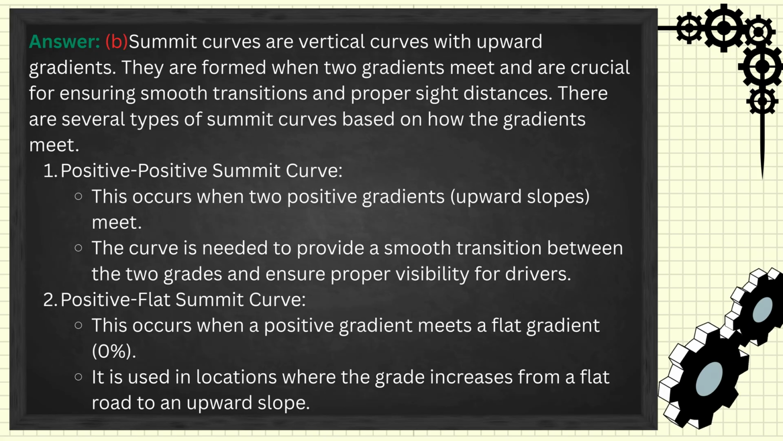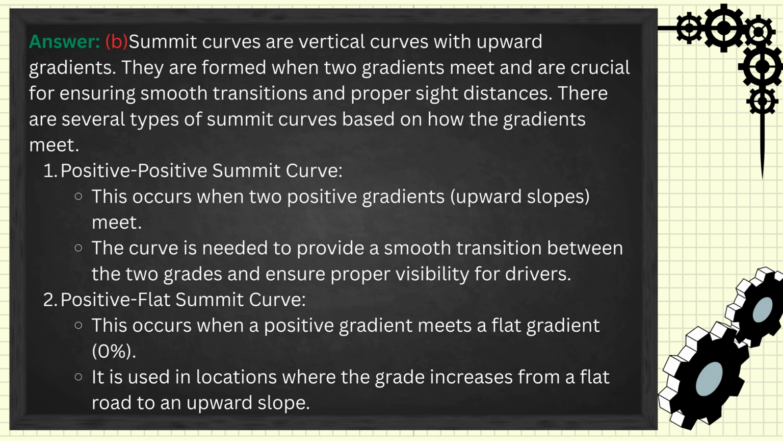B. Summit curves are vertical curves with upward gradients. They are formed when two gradients meet and are crucial for ensuring smooth transitions and proper sight distances. There are several types of summit curves based on how the gradients meet. Positive summit curve. This occurs when two positive gradients, upward slopes, meet. The curve is needed to provide a smooth transition between the two grades and ensure proper visibility for drivers.